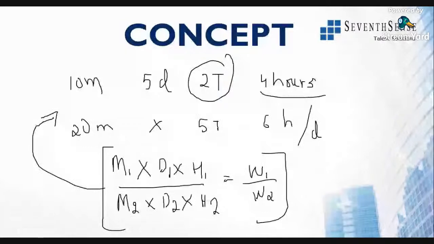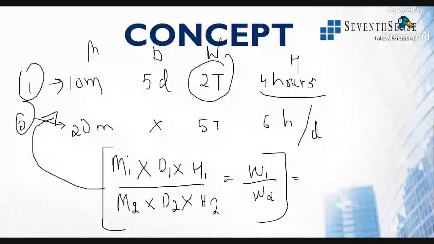Now, if they ask you this question, substitute the formula where this is m, this is d, this is h, and this is w. This is of the first condition. This is of the second condition. All right. So m1 is what? m1 is 10 into d1 is 5, h1 is 4, divided by m2 is 20.